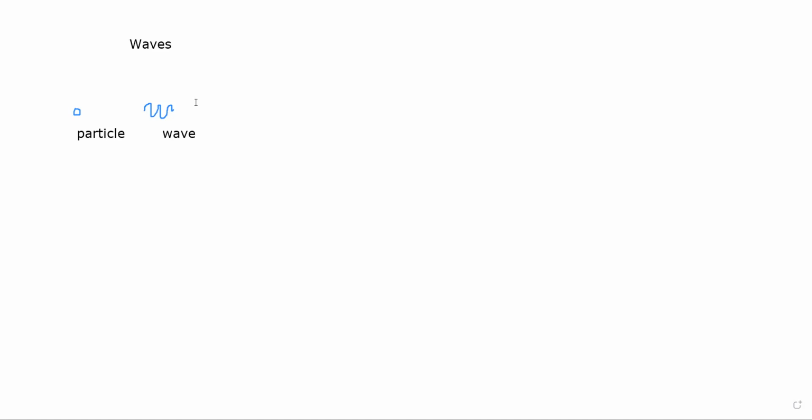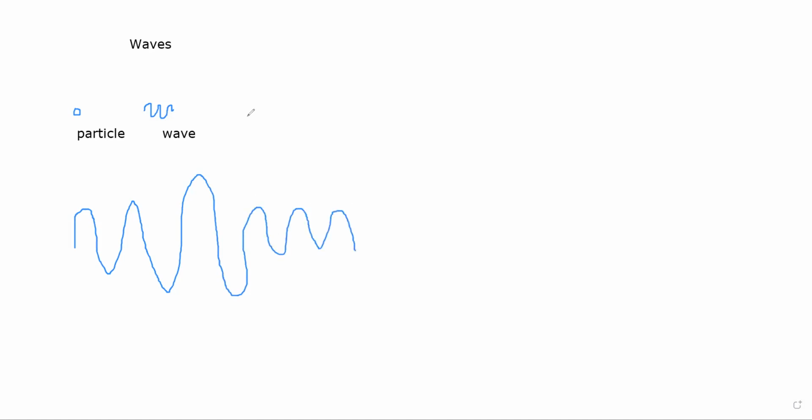Let us go to a brief understanding of how a wave actually looks. I will try to draw a slightly irregular wave so that things become easier to understand. Now let us consider only this fragment of the wave, only this much. If we consider only this fragment of this wave, then we understand that there are various